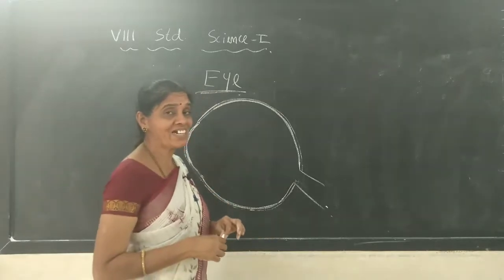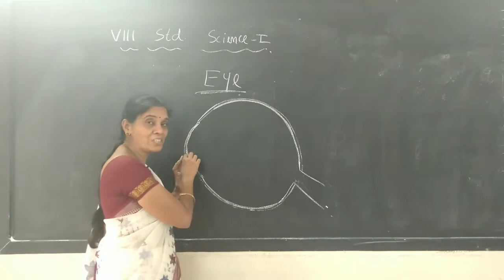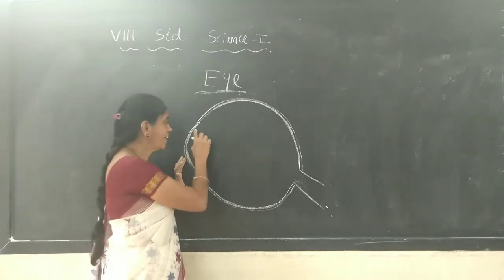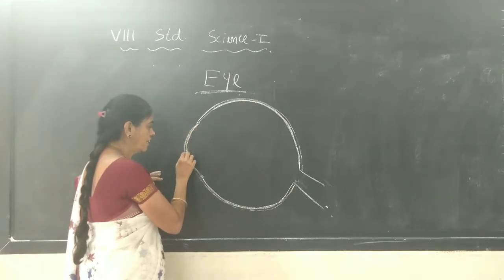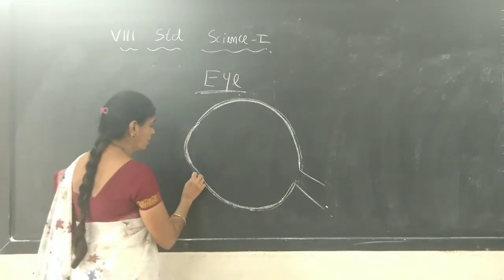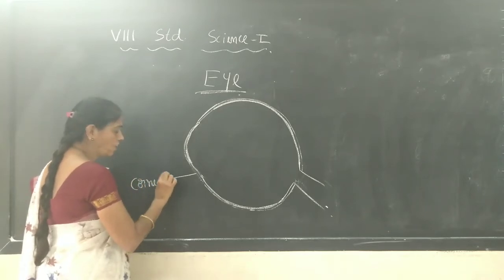Now how much light enters, and where does it go then? This we cannot see because it is transparent, it looks like some color here. This particular transparent part outside is called the cornea. It is called the cornea of the eye.